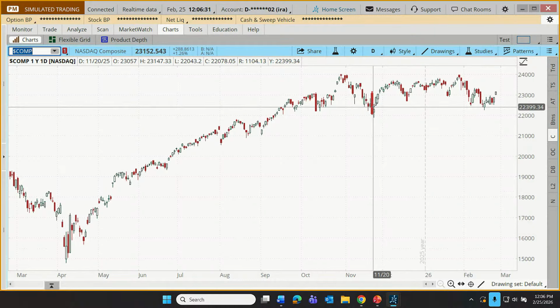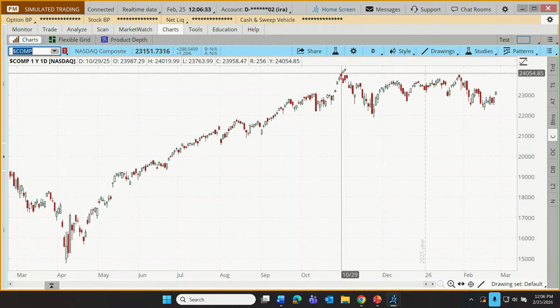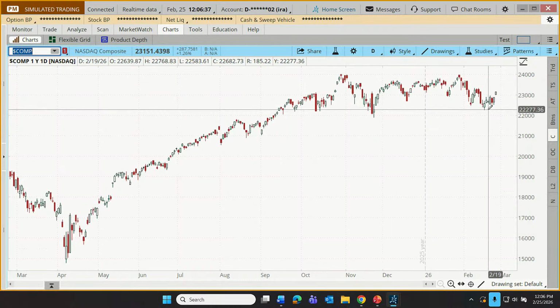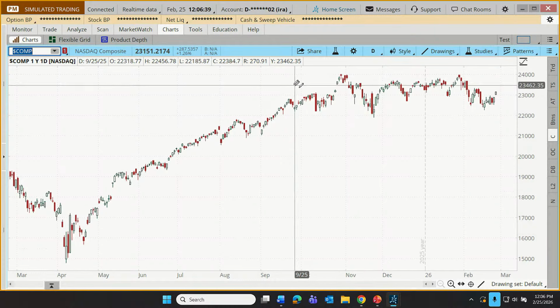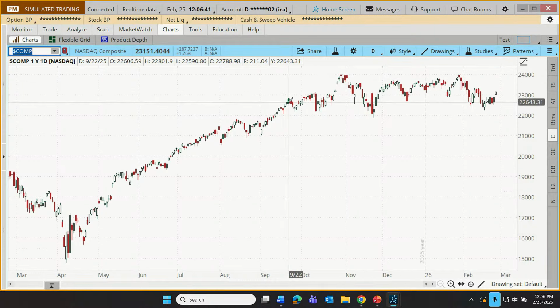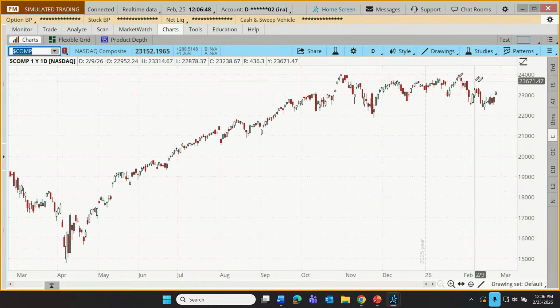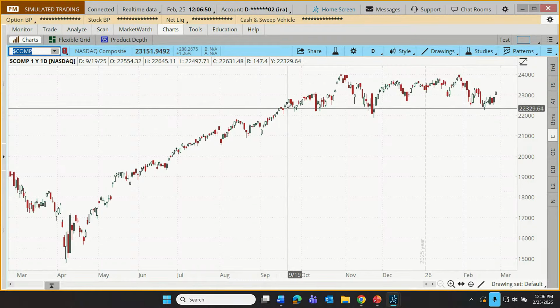And actually, a lot of these major indices, the highs have been kind of going sideways. The lows have been kind of going sideways. We've been seeing a consolidation now. And if you look at the NASDAQ, if we go all the way back to September, there has not been much of a net advance, not much of a net retracement in that time frame.